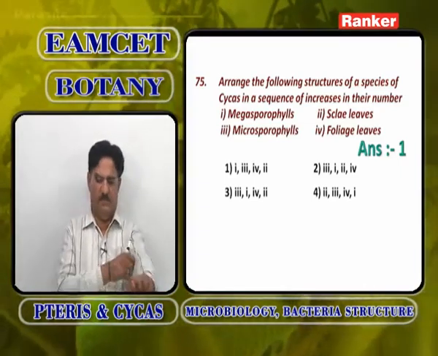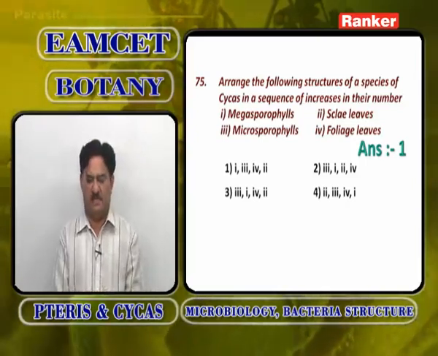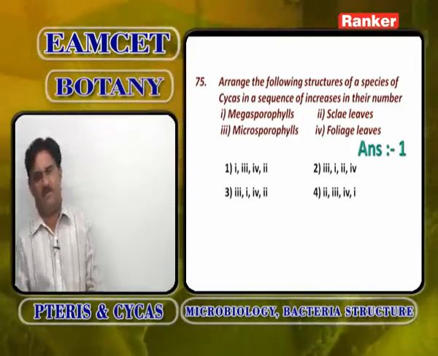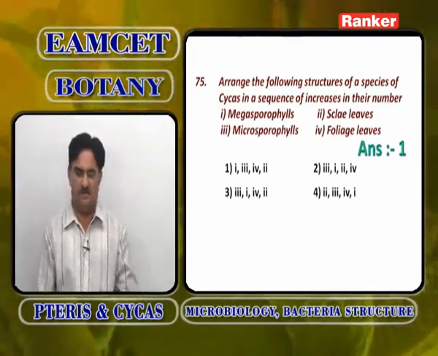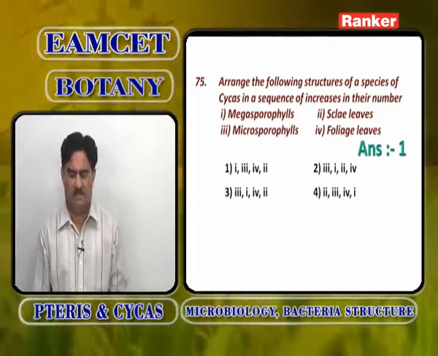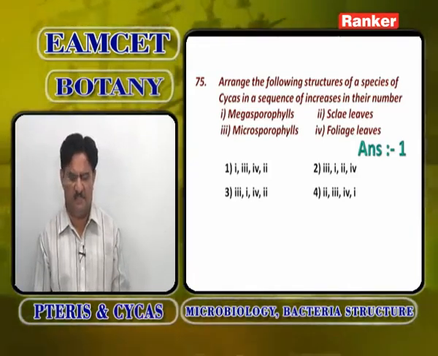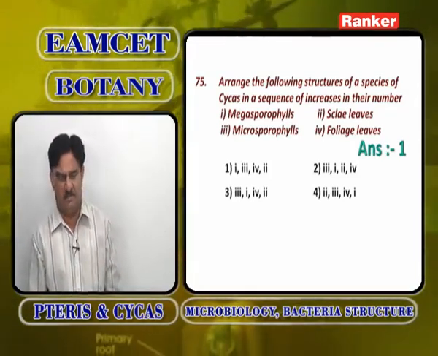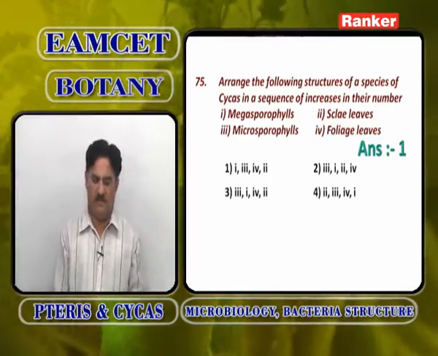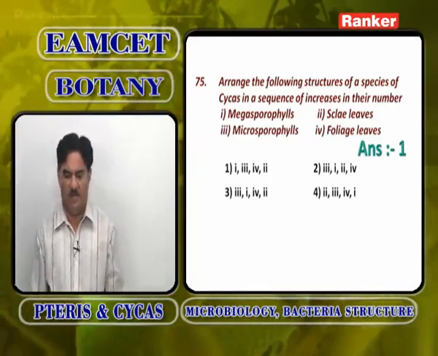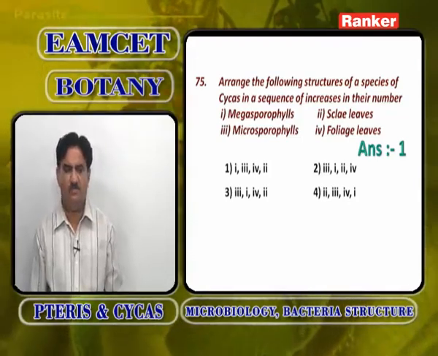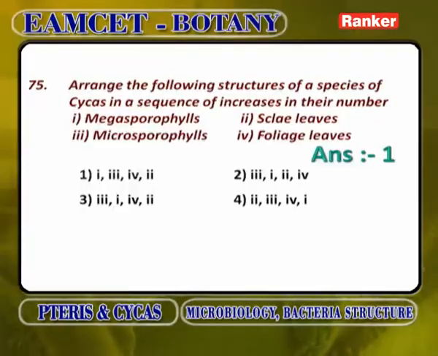Next are microsporophylls, then foliage leaves, which perform photosynthesis. The large number is scale leaves. So 1, 3, 4, 2 is the answer.